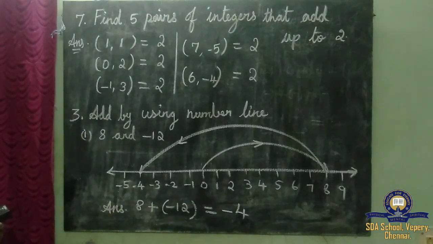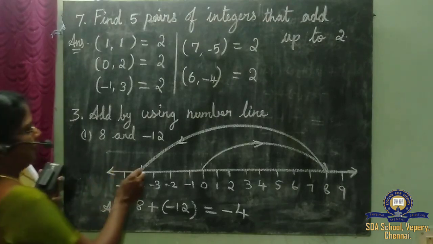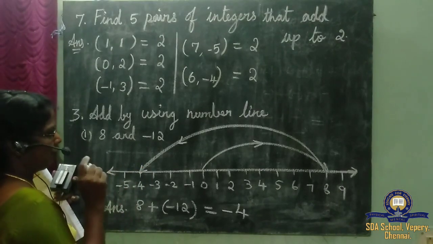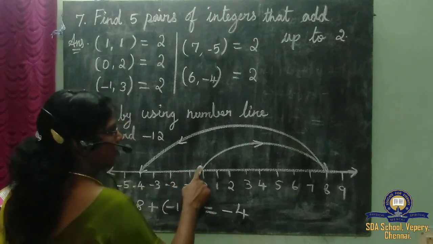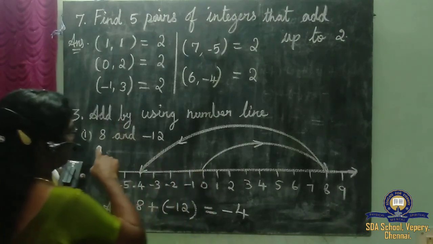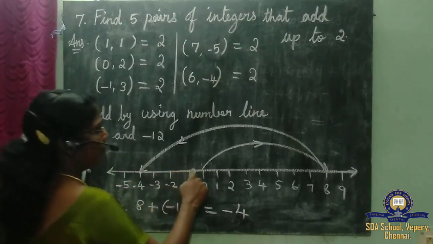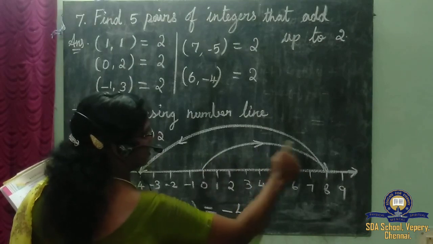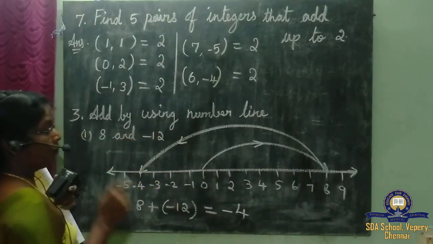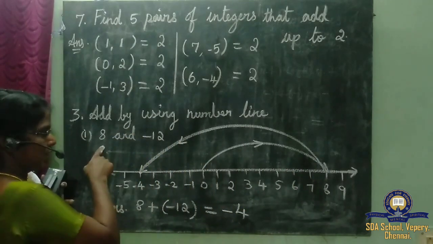Children, understood? Once again, when we do the number line, we must always start from 0. First the positive number is given, so I am going to my right, taking 8 units. Why 8? Because 8 is given here.